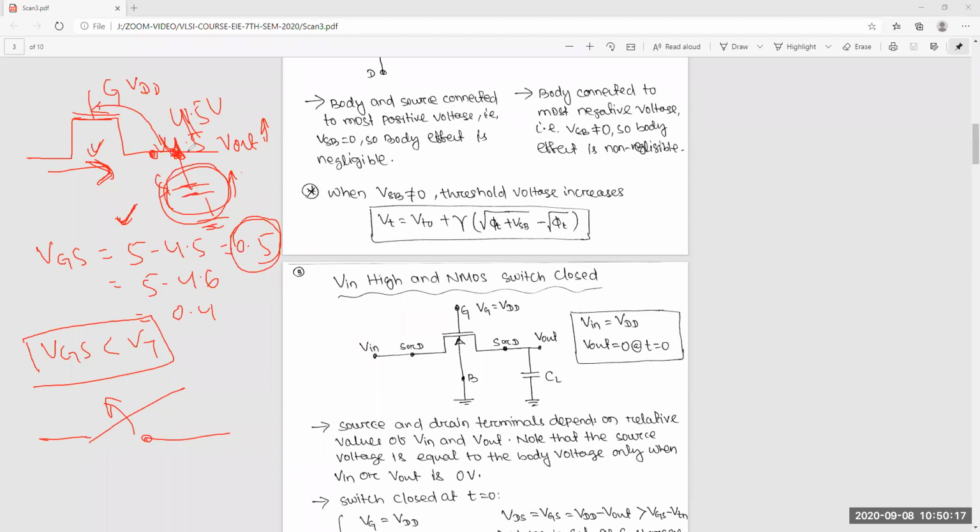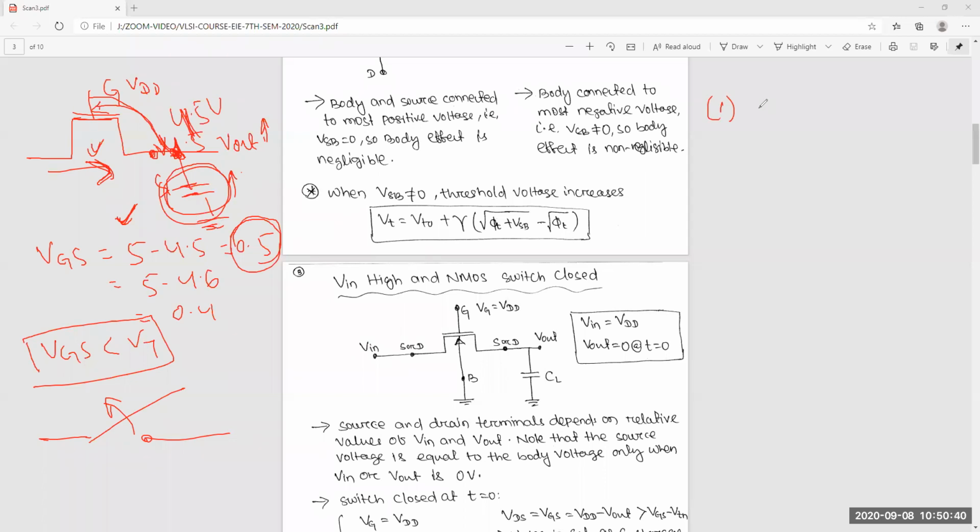Once it reaches 4.5 voltage, the difference is VT, that is 0.5 voltage. So after that, it will not conduct any current, no charge. That's why it will stop at 4.5 voltage. So now come to this point, what I discussed previously, the two disadvantages of the single MOSFET switch.